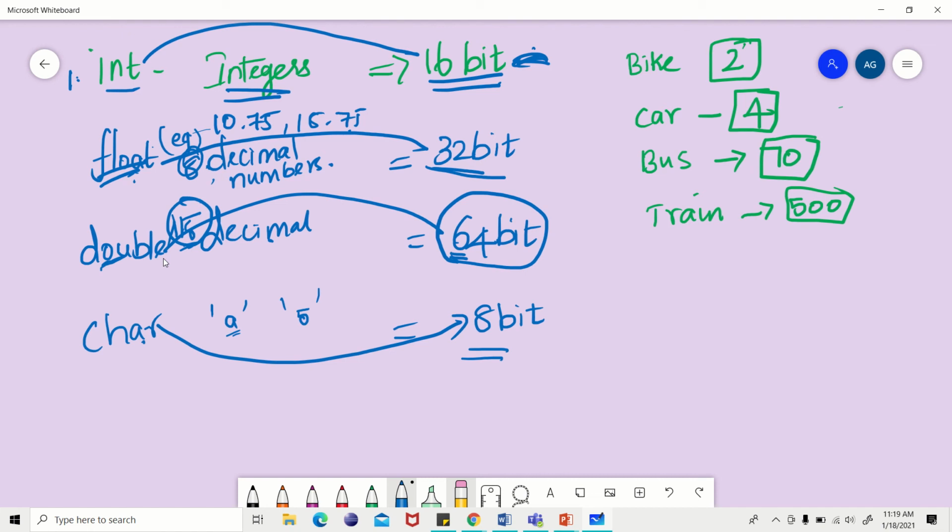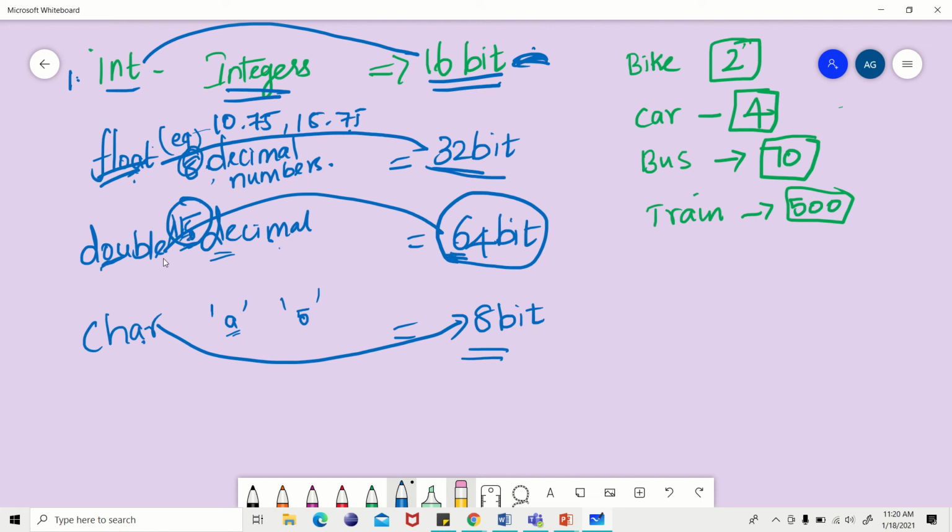Int, float, double, character. Int can hold 16 bit, float can hold 32 bit, double 64, character 8 bit. Int means integers, that is numbers. Float means decimal numbers, smaller decimal numbers, up to 32 bit. Double means larger decimal numbers up to 15 digits, 64 bit.